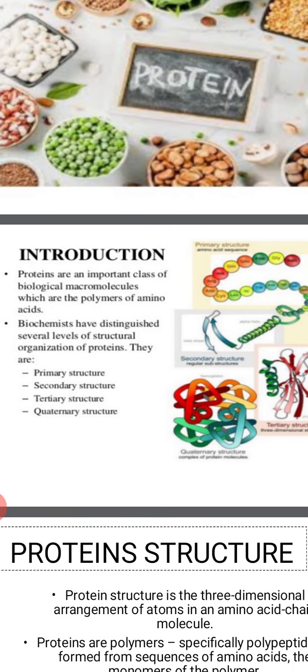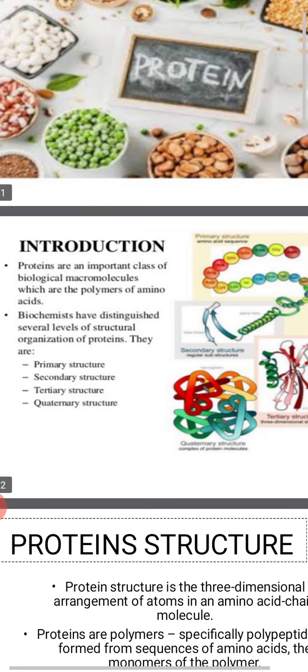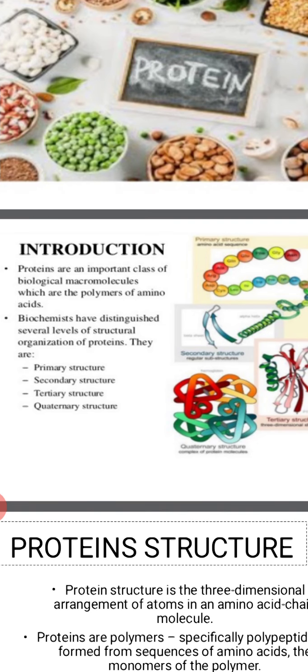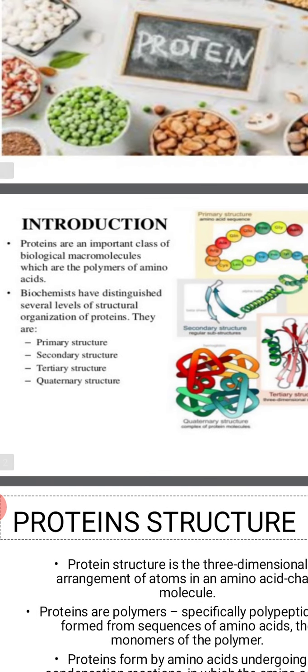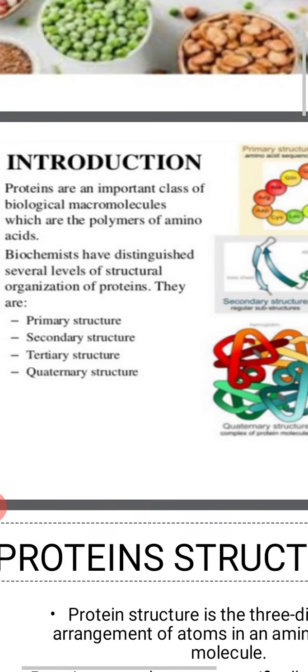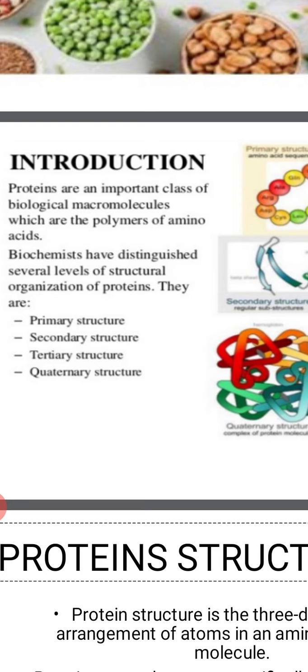Biochemists have distinguished several levels of structural organization of protein. When we discuss the structures and shape of the protein, it is generally considered at 4 different levels: primary structure, secondary structure, tertiary, and quaternary, each level being more complex than the previous level.